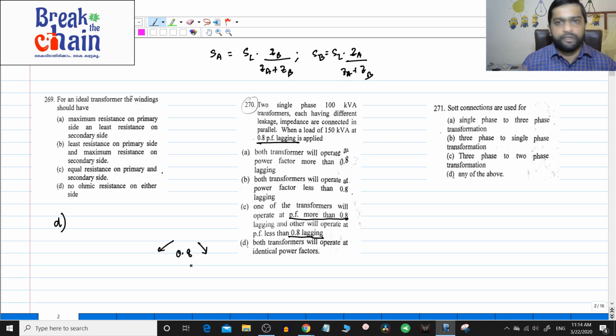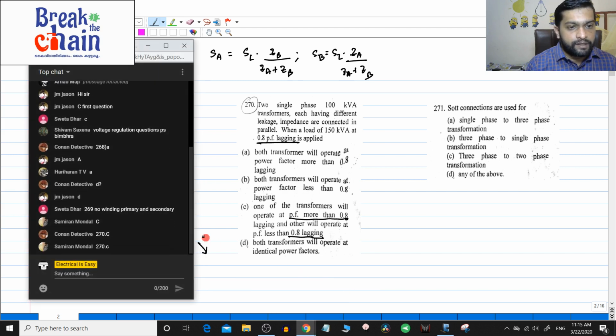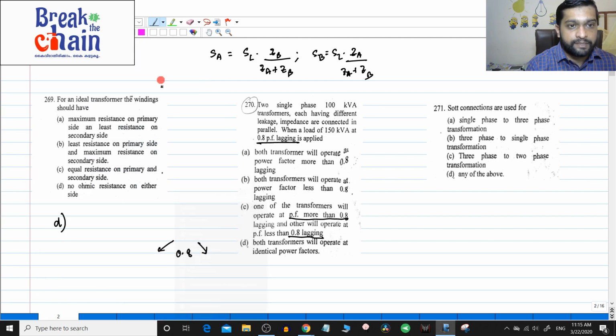If you have done numericals, you might have already seen that if you calculate for this particular condition, you will find that one will be operating at a power factor more than 0.9 and one will be operating at a lower power factor, less than 0.8, okay. In this case the load is 0.8, so it is like that. So that is the answer for 270. 270, yes, 270C. Conan detective is very smart. Samir and Mondal also have given the correct answer, okay. So great, Conan detective has been answering a lot of questions correctly, great.